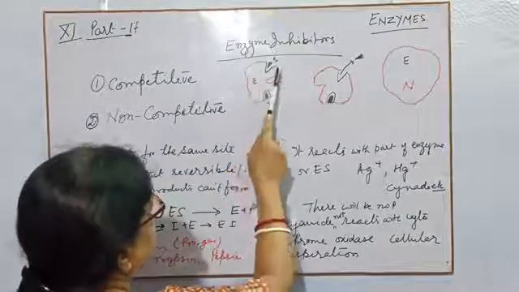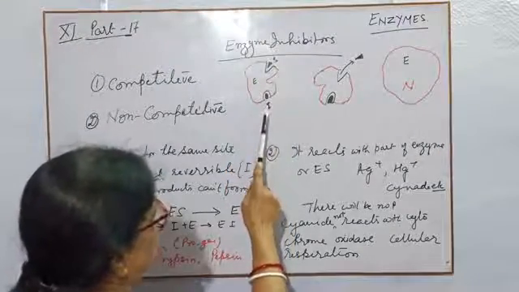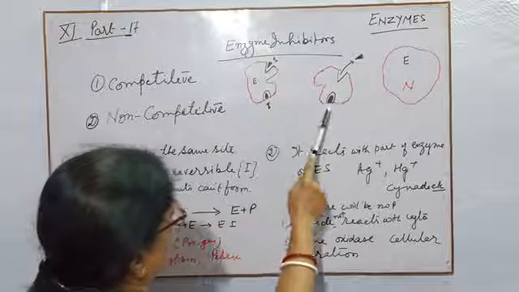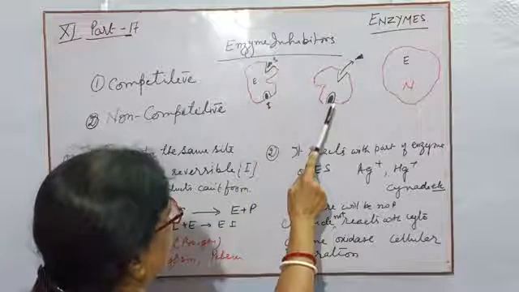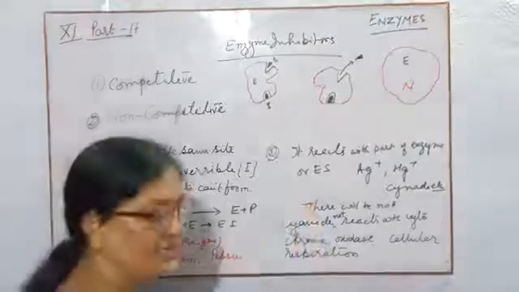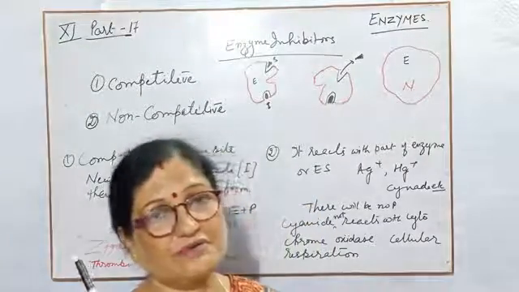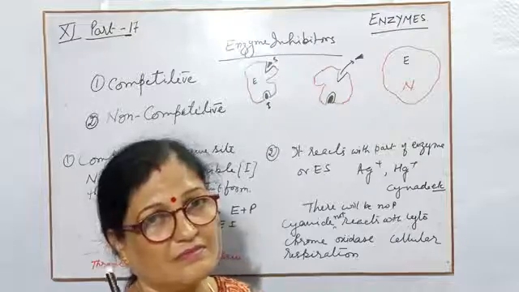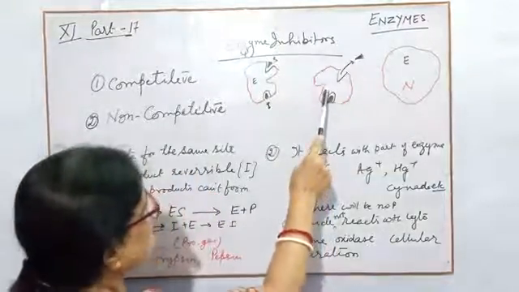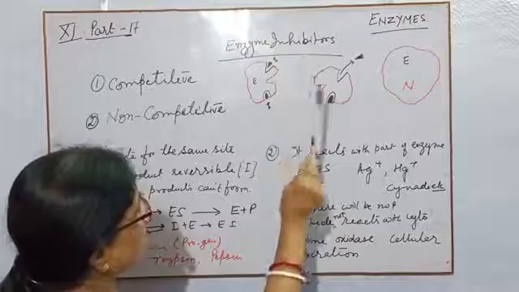This is enzyme, this is substrate, this is inhibitor. When the inhibitor reacts with the enzyme, it alters or changes the structure of the enzyme. That's why this structure will be changed.